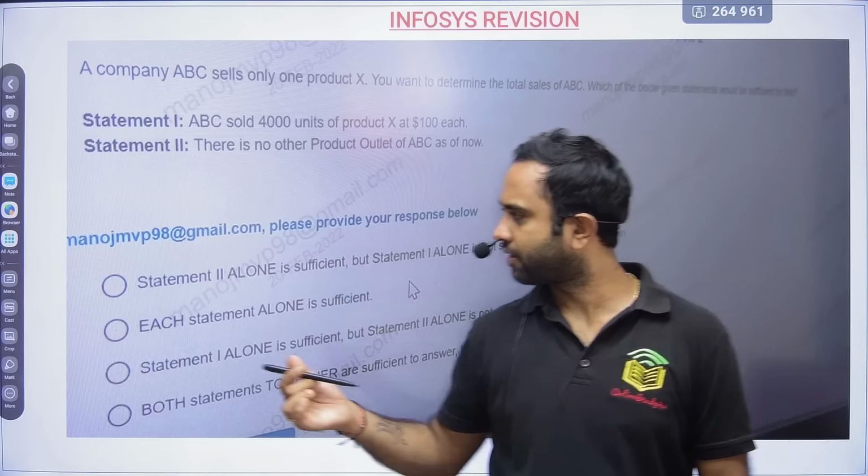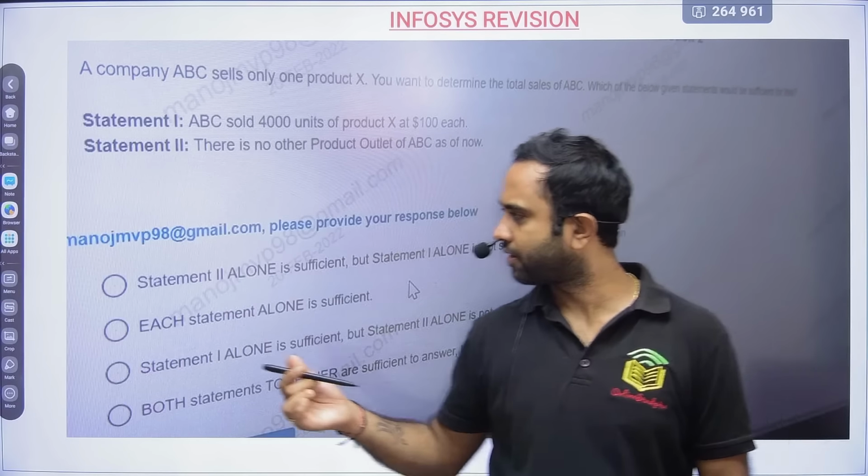If you're going and writing, there is no other way you can clear the Infosys exam if you are not good at data sufficiency, data interpretation, all. Okay. Now, a company ABC sells only one product X. So it is very, very clear that company ABC is selling only product X. You want to determine the total sales of ABC, which of them can give you the answer.